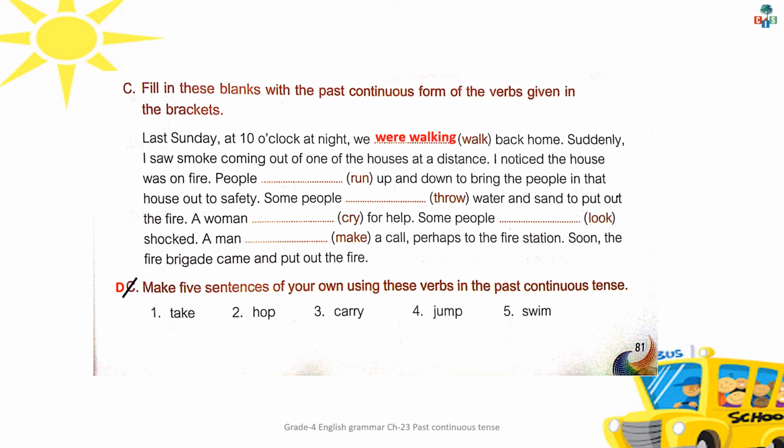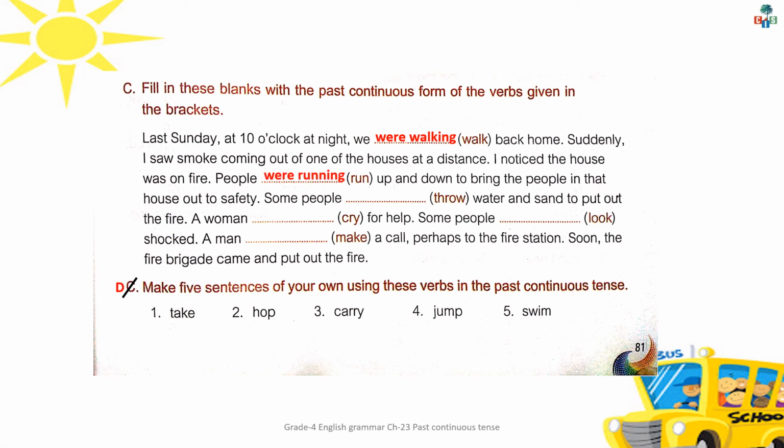Suddenly, I saw smoke coming out of one of the houses at a distance. I noticed the house was on fire. People dash up and down to bring the people in that house out to safety. Now here, before the blank, the subject is given people. So, which is in the plural form. Again, we will use were.